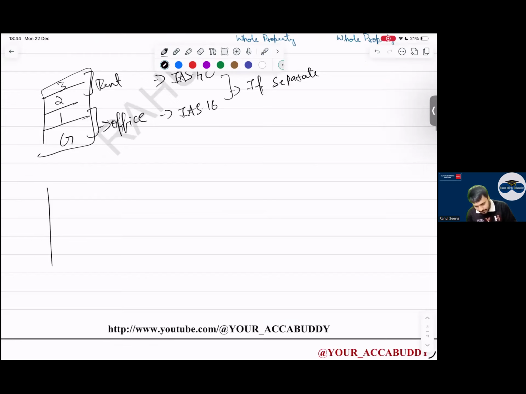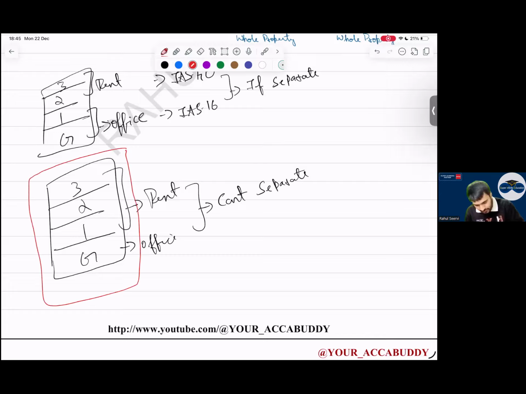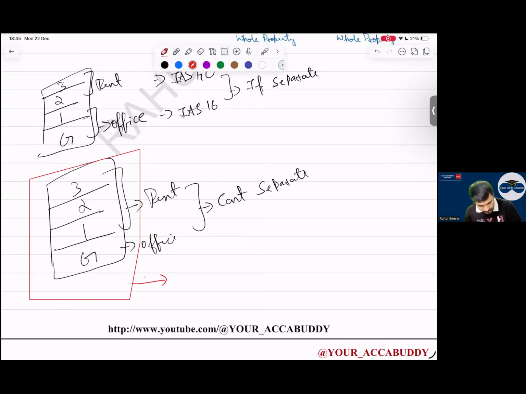If we cannot separate, then what will we do? This is office, this is given on rent. Can't separate. Then the entire building, what will we classify this as, everyone? Investment property. I hope it is clear to everyone. Yes, sir.